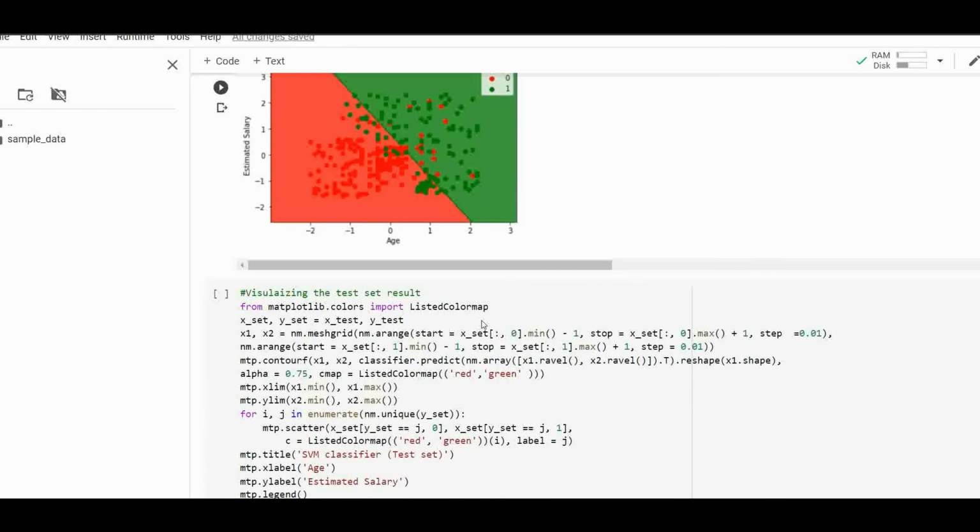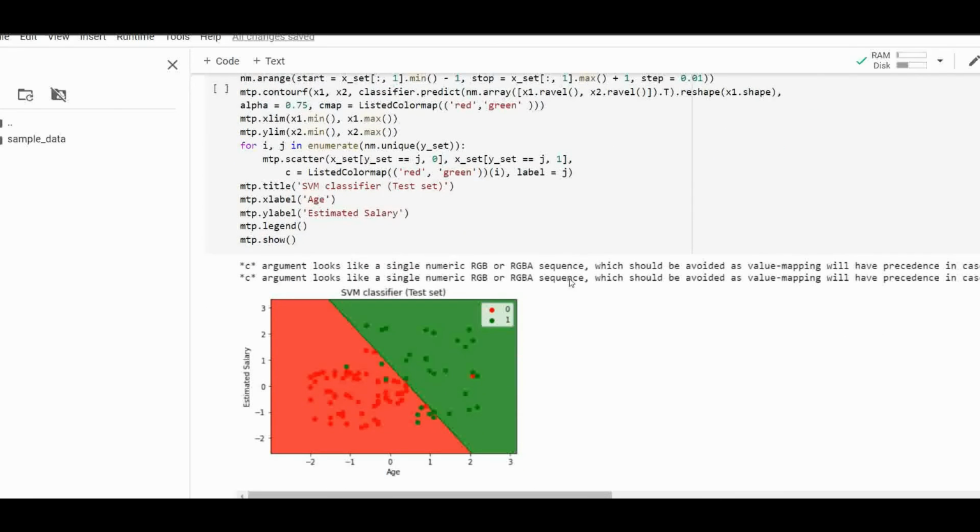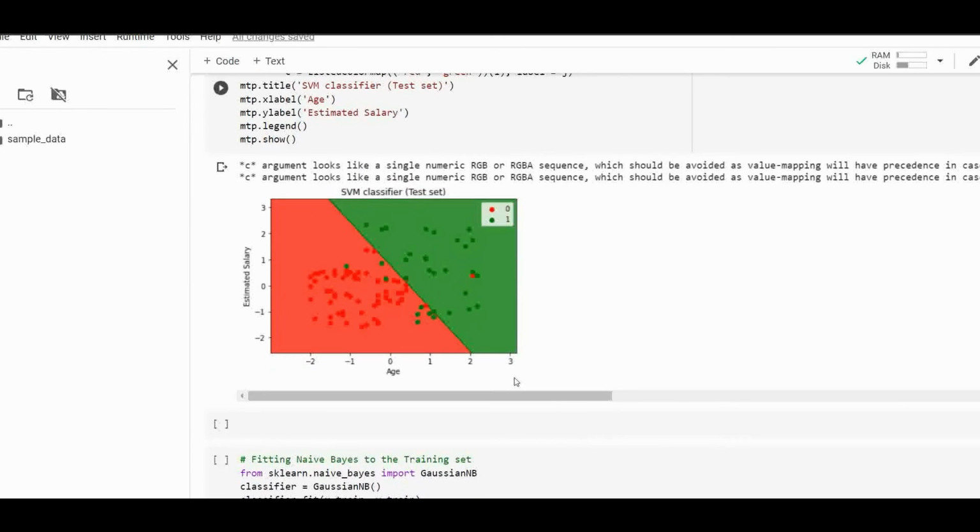Now we're going to visualize the test set result. As you can see in the output image, the SVM classifier has divided the users into two regions. Users who purchased the SUV are in the red region with the red scattered points, and users who did not purchase the SUV are in the green region with the green scattered points. The hyperplane has divided the two classes into purchased and not purchased variables.